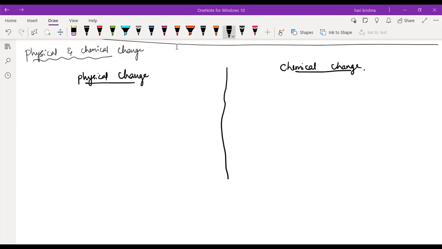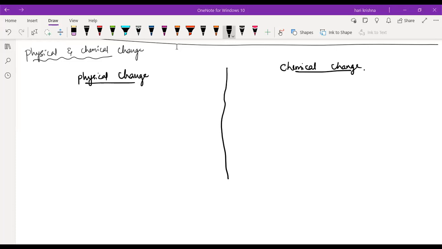In the lower classes we study that physical change is a reversible process, but it is not correct in all situations. Physical change can be reversible in most cases, but in very few cases it is irreversible, like breaking of glass or cutting of paper. Once you break the glass, we cannot stick it again in the original shape.